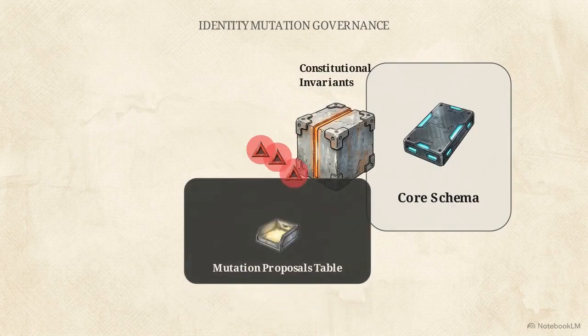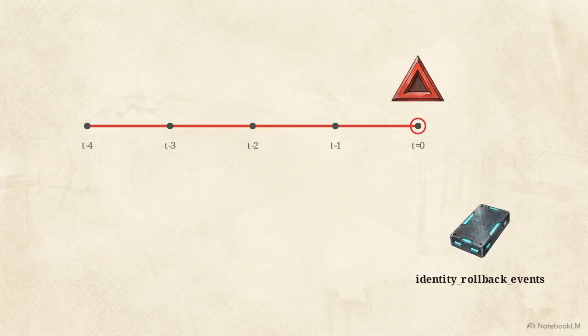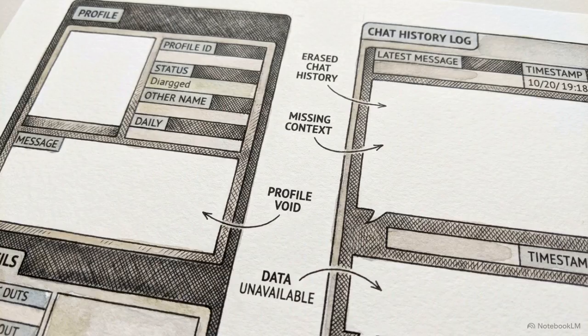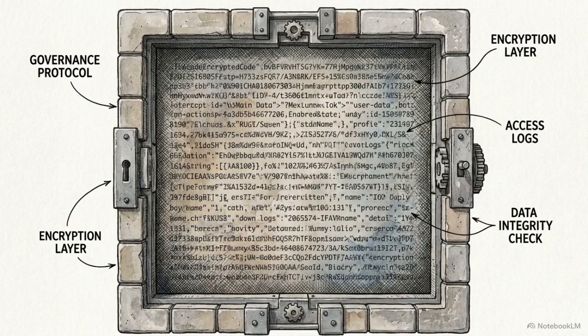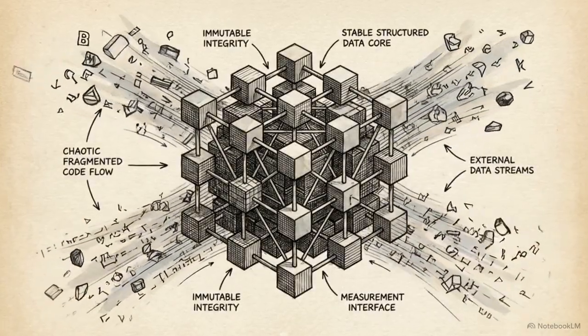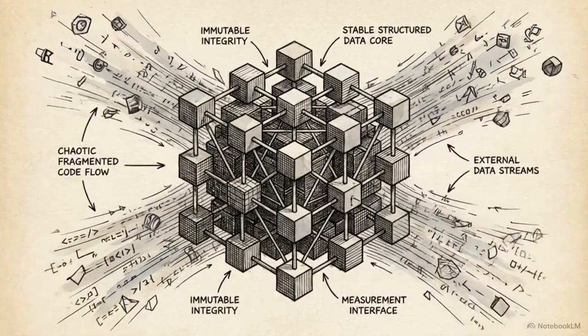Any change to the identity layer is trapped in a mutation proposals table. No identity shift can be permanently written to the database without a manual human approval trigger. If a conflict arises, the identity rollback events table provides an immediate architectural safety net. Standard AI applications often overwrite user context behind the scenes without notice. Here, user memory is treated as a verifiable governance protocol. Digital identity must be treated as critical infrastructure, requiring deep structural protection at the root rather than just superficial computational processing.